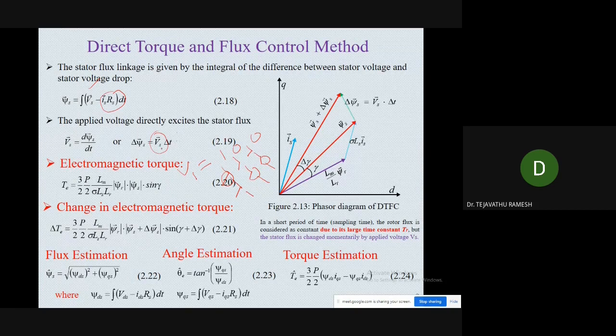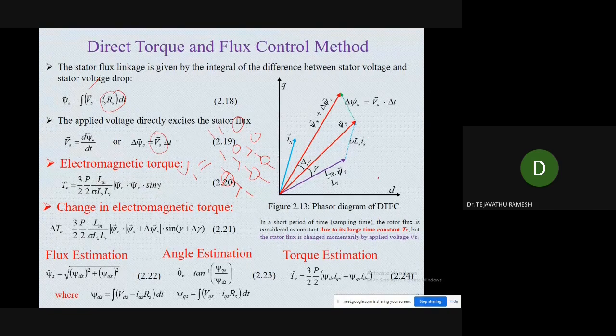Similarly, if you select the voltage vector V2, then V2 will be 1 1 0. So here we don't require any PWM controllers. Depending upon the voltage vector selection, there is a direct excitation of the stator flux. We have the electromagnetic torque equation: T is equal to 3 by 2 P by 2 Lm by sigma Ls Lr, modulus psi r and psi s sine gamma. Now we will see how the torque is changing.